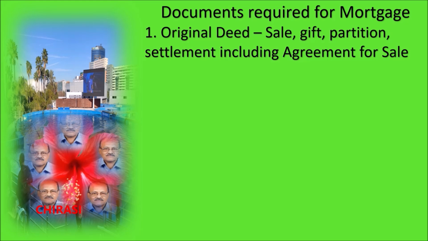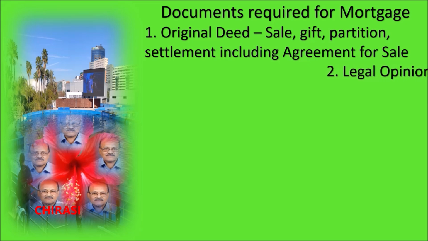Normally, when land is to be purchased, we first enter into an agreement for sale, and within a time duration of 2 to 3 months, we enter into the sale deed. This agreement for sale also contains the advance amount paid and the balance to be paid. And the full payment received is to be reflected in the original sale deed.